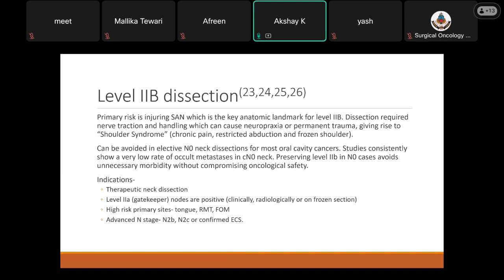Indications for doing a level 2B include when you are doing a therapeutic neck dissection for a positive neck. Then in case level 2A, which is referred to as the gatekeeper level, is positive, either clinically, visually, or upon frozen section. Then high-risk primary sites like tongue, retromolar trigone, or the floor of mouth. And in case the patient has advanced N stage, N2B, N2C, or confirmed extracapsular spread is present.